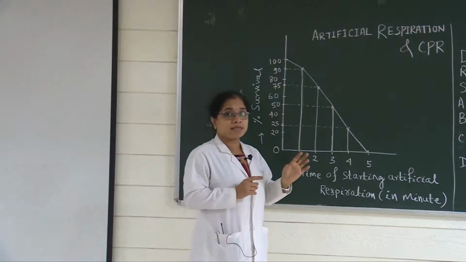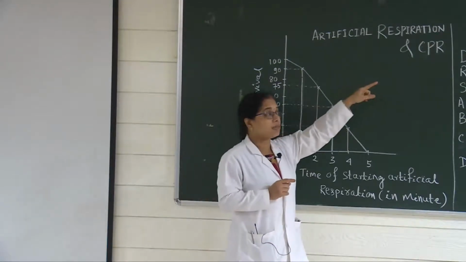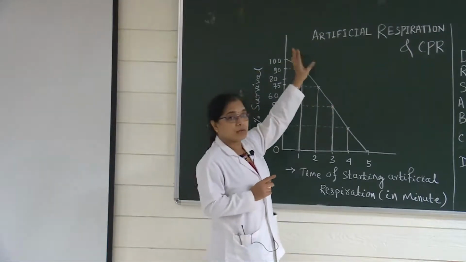What will be the signs of cardiac arrest? Particularly, the additional thing here is cardiac arrest, whereas in the other case it is only respiratory arrest.